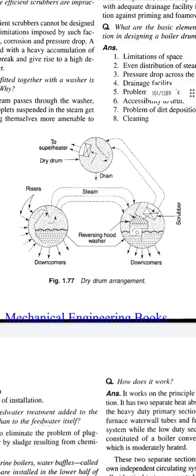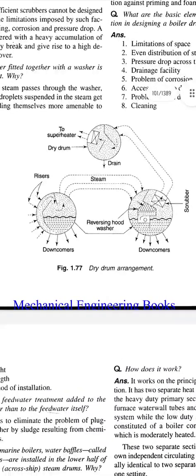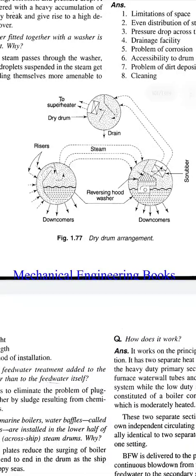It includes the reversing hood washer, downcomers and steam risers. Then the outlet steam goes from the right side of the drum to the dry drum through the scrubber. So the baffle arrangement we can see on the left side of the drum, and the reversing hood washer also, and the feed water inlet we can see on the right side of the diagram as a circular round.